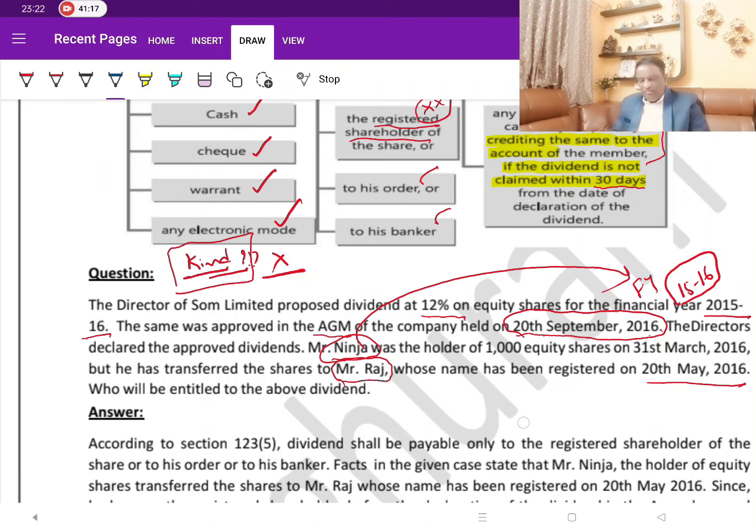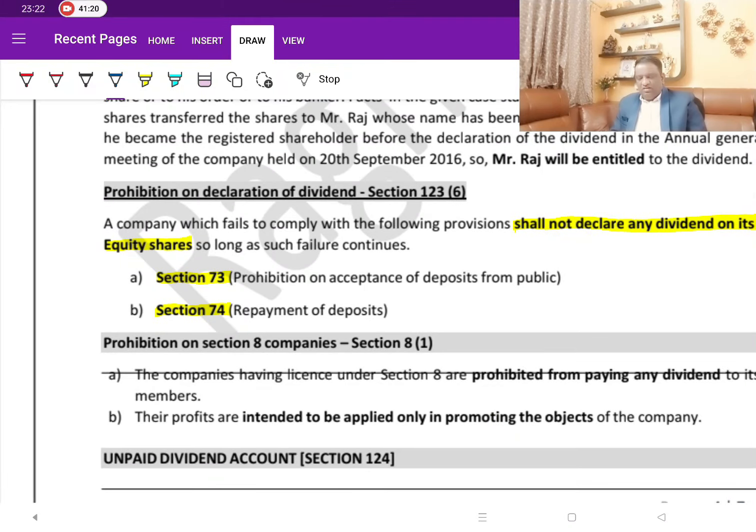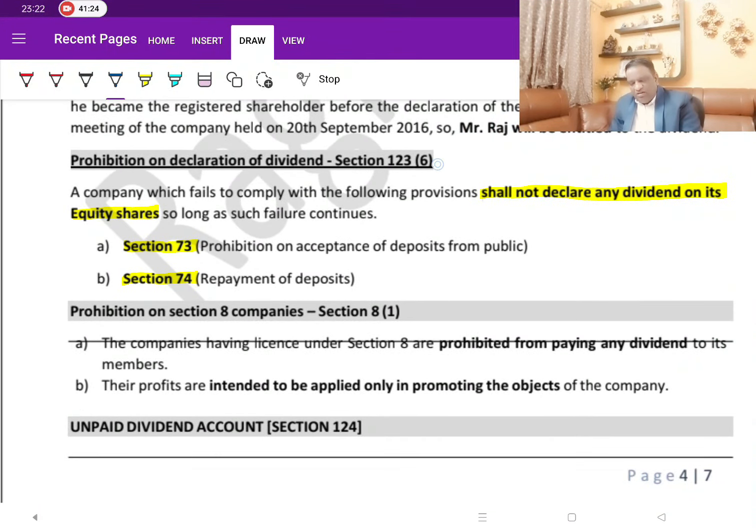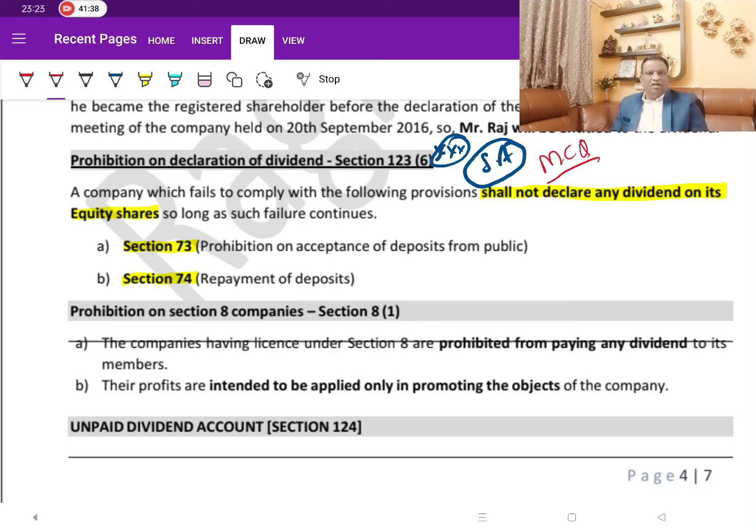Now let's talk about this. This point is important from an MCQ or short answer perspective. Now what they are saying is, there are certain companies which cannot pay dividend.